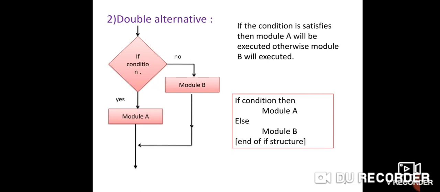See the example. Suppose if age is greater than 18, then eligible for voting, and if not, then not eligible. This is the example for double alternatives.